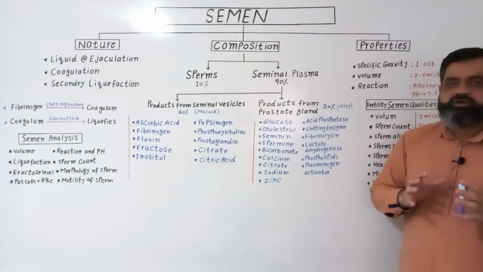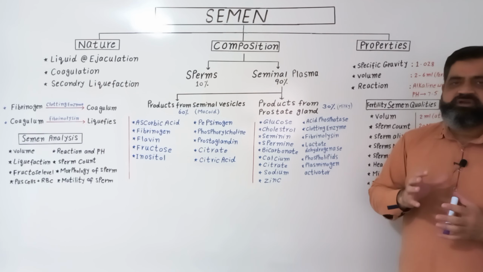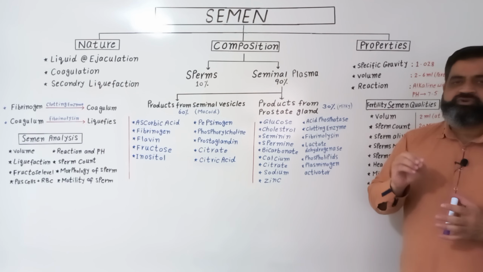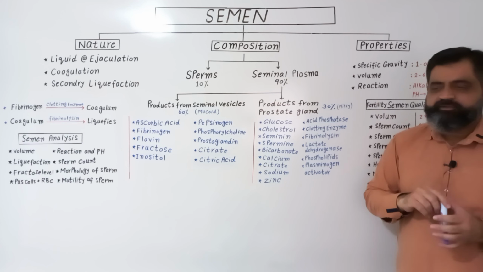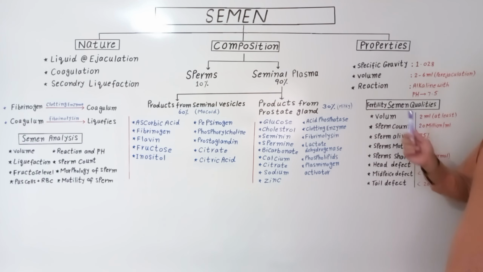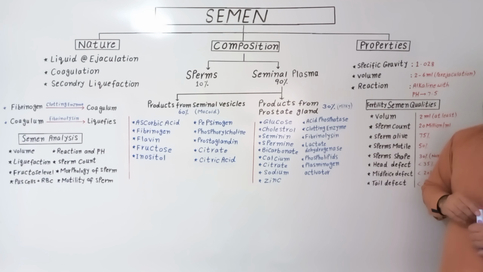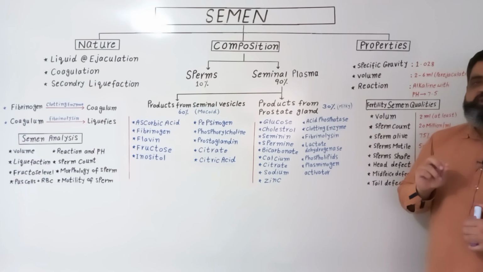So what are the good qualities of semen which are good for the process of fertilization or fertility? I have made some points here, known as fertility semen qualities. The semen volume should be at least 2 ml for a proper fertility process. Looking at the sperm count, each ml should have 20 million sperms.